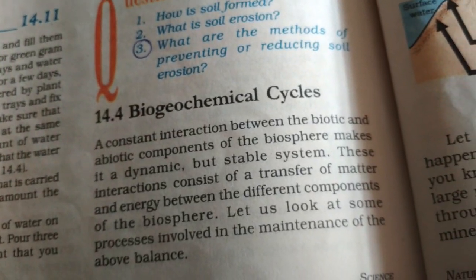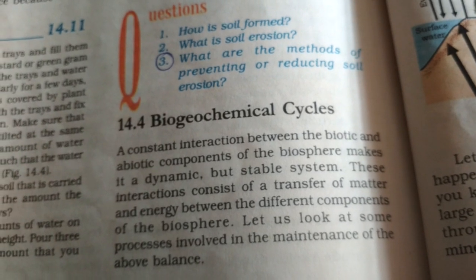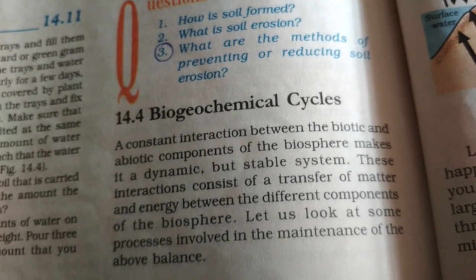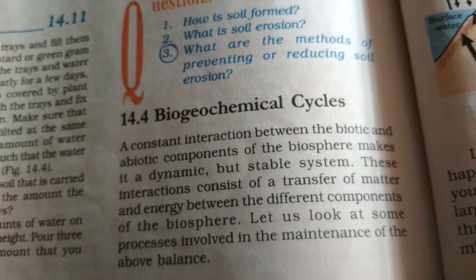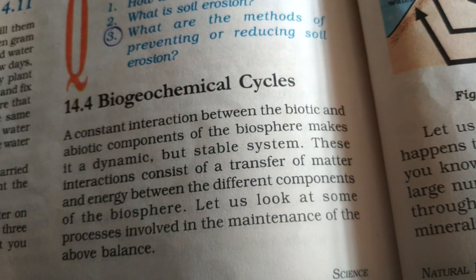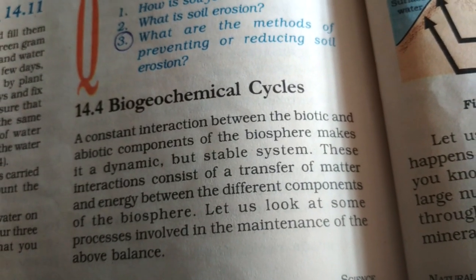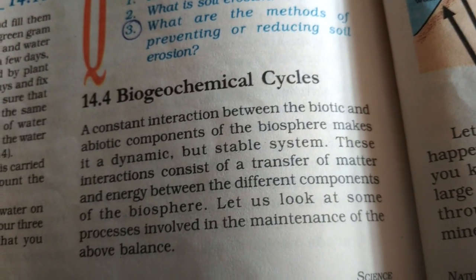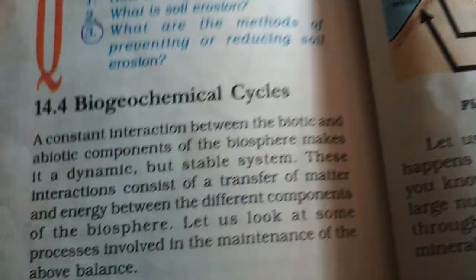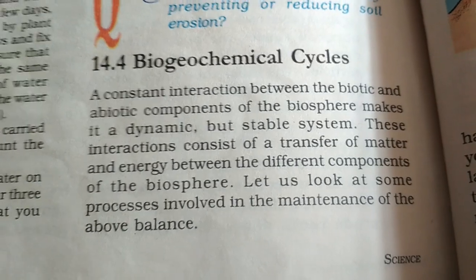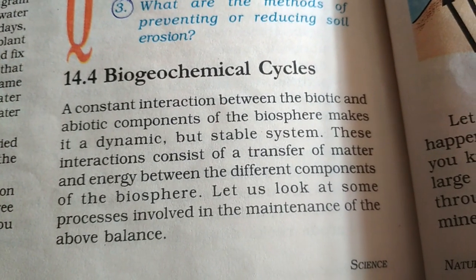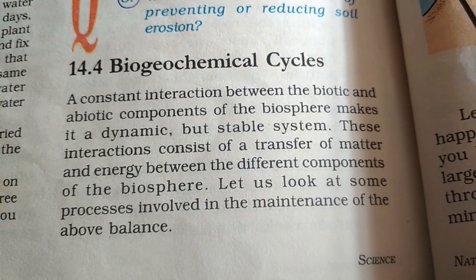What do you mean by biotic components? The living elements are called biotic components, like plants and animals. They all are living and we will categorize them all in the biotic category. If I talk about abiotic, then air, soil, sun, water, they all are non-living and they are considered under the category abiotic. These interactions consist of transfer of matter and energy between the different components of the biosphere.